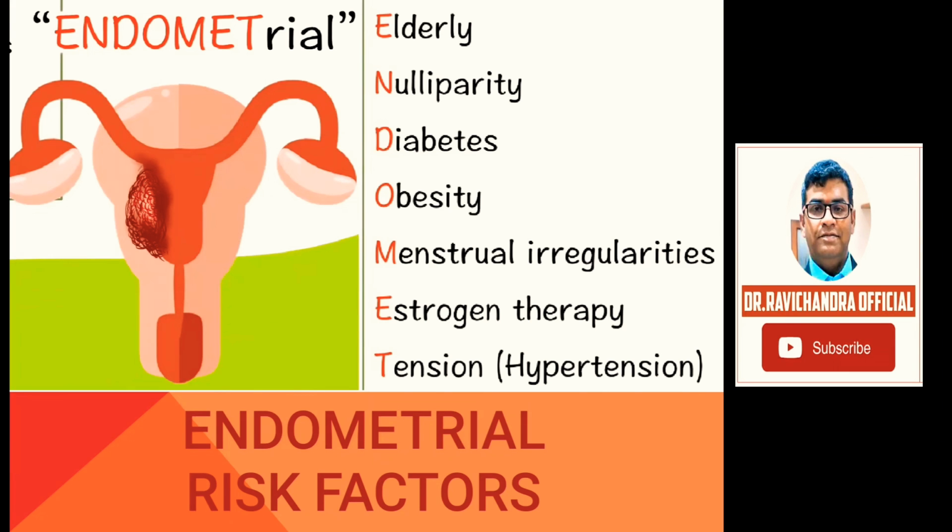Endometrial risk factors. The name itself indicates the risk factors. Endomet: E for elderly, N for nulliparity, D for diabetes, O for obesity, M for menstrual irregularities, E for estrogen therapy, and T for tension, that is hypertension.